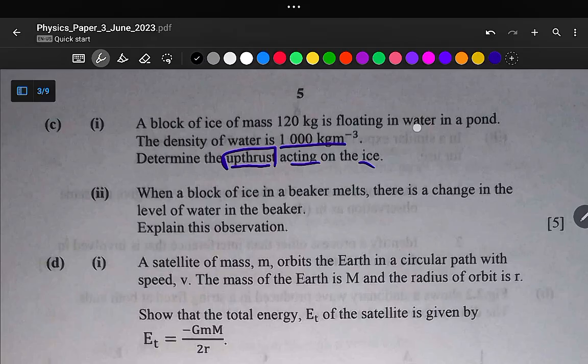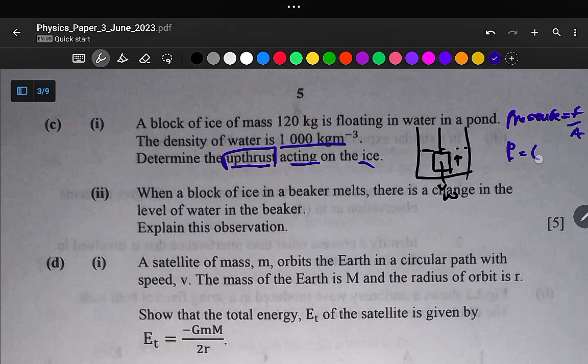Let's say we have a beaker like this, and as you can see, this object is well immersed in the fluid. We have the weight of this block, and there is what we call upthrust. From the definition of pressure, pressure is equal to force over area. So pressure in fluids is rho g h, because we derived this equation rho g h from force over area, and this simply means that pressure increases with depth in fluids.